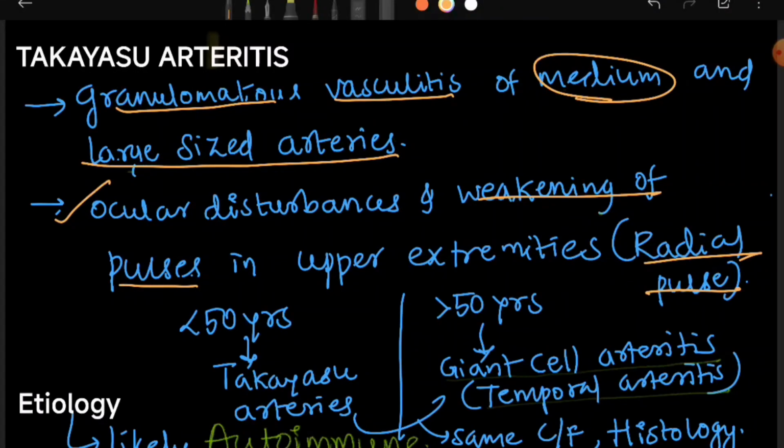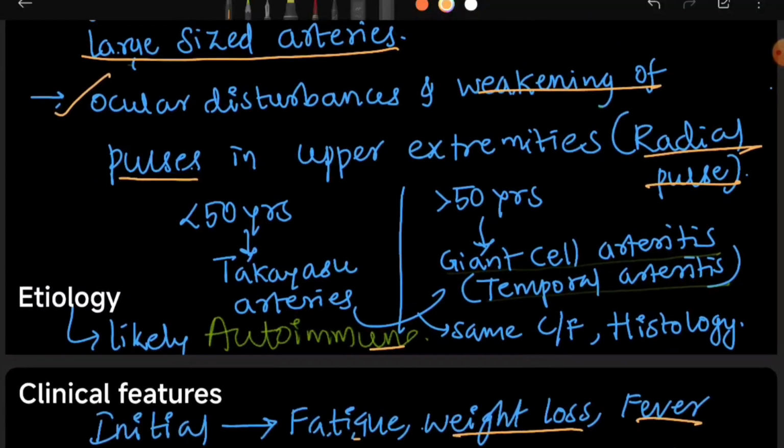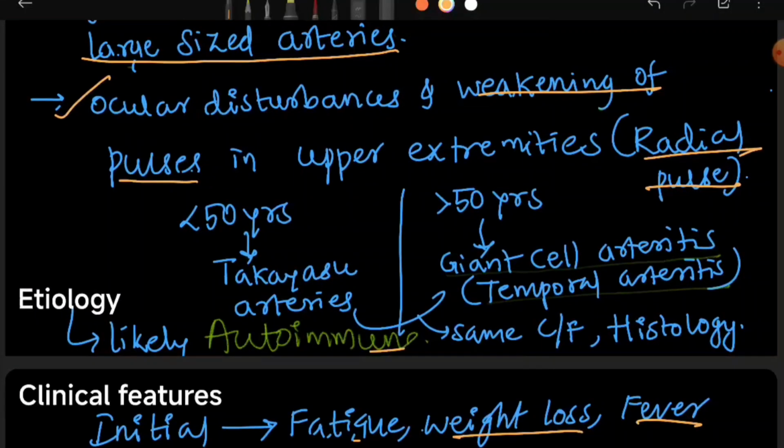First, a radial pulse. There is an age distribution. In individuals less than 50 years of age, it is called Takayasu arteritis. In individuals more than 50 years of age, it is called giant cell arteritis, also called temporal arteritis. Both have the same clinical features and histology.